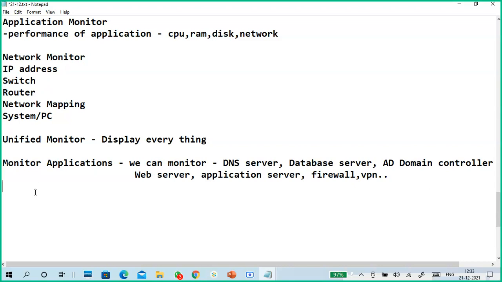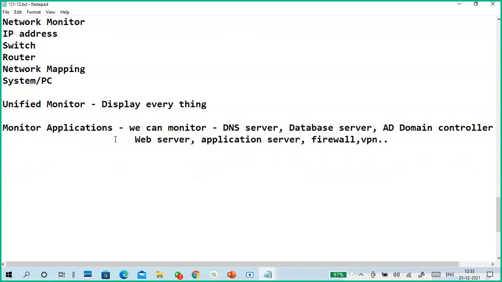Not only these, we can also monitor DNS servers, database servers, Active Directory servers, web servers, application servers, VPN servers, Linux servers, Windows servers, IBM mainframe servers. A lot of things we can monitor with monitoring applications, software, or tools.